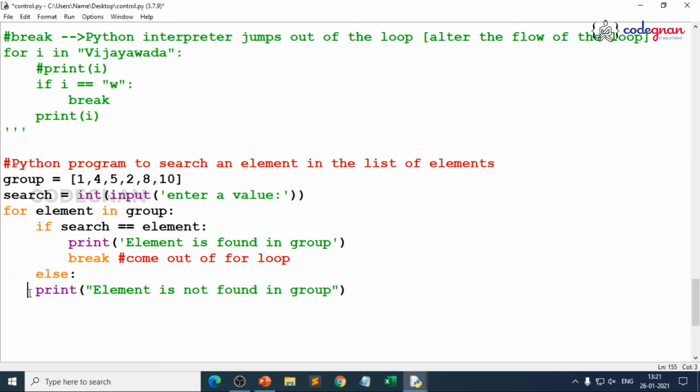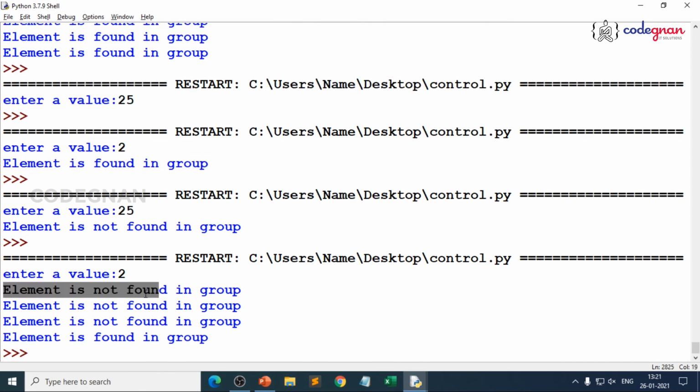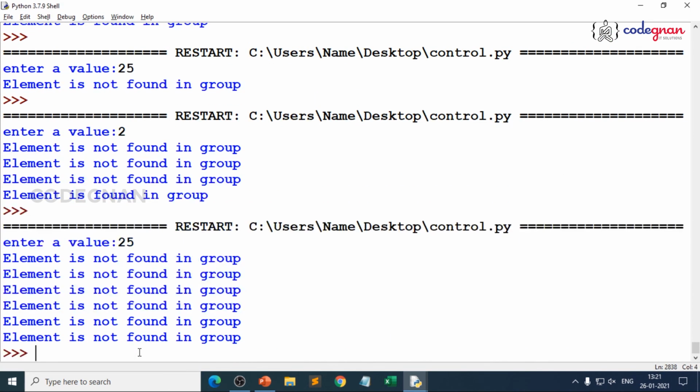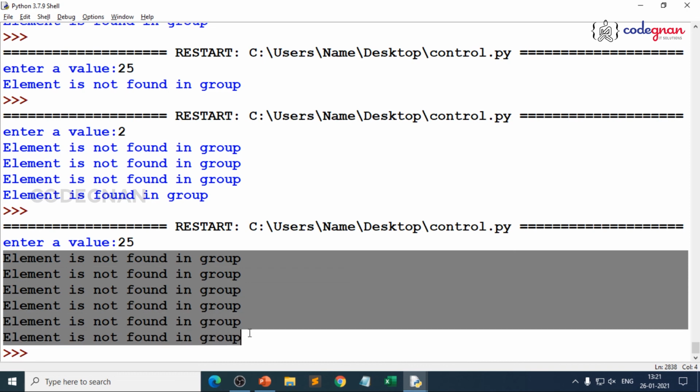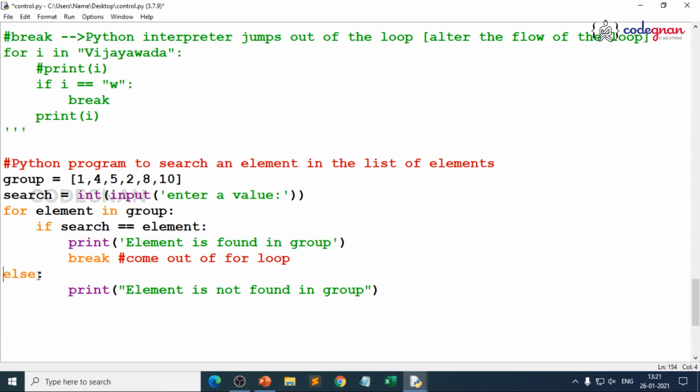Why can't I write it within this? You see what happens if I execute this way. When you execute this, if you give 2, okay, element is not found, element is not found, element is not found in group, because it is matching with each and everything. 1, 4, 5. It is searching each and every element, and you are getting the result because you are in the else block. Suppose you run this program with 25: you are searching all the elements and getting the result, but this is not the way you are expecting. That is the reason I made the else block out of this condition. That's where I'm using break, and this is our else suite.